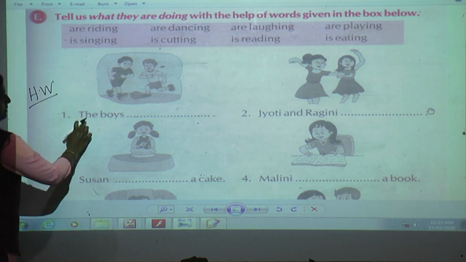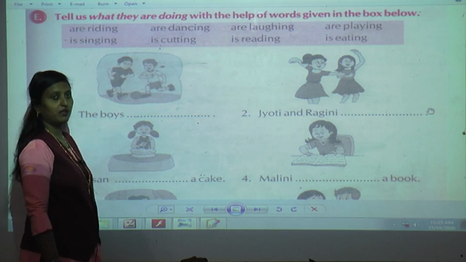For example, I'll tell you. What are they doing, students? Can you see the picture? Yes, they are playing.